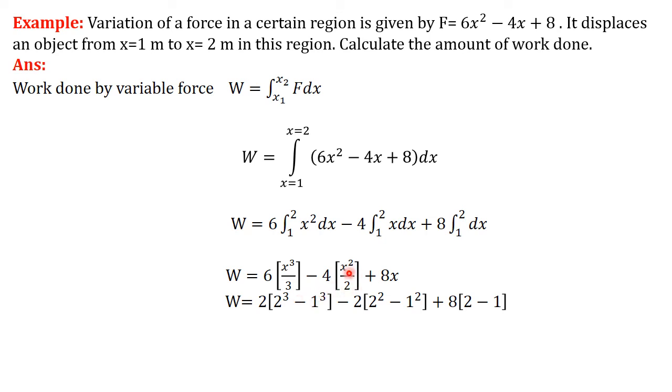Here also x square is there. So the upper limit is 2. So 2 square minus 1 square, plus upper limit 2 minus lower limit 1. If we calculate it, what do we get? 16 joule will be the total work done. Means whenever we face situations like this, where the force is varying with respect to displacement and some limits are given, and we have to calculate the work done during those limits, we use the integration method to calculate the work done. Okay.